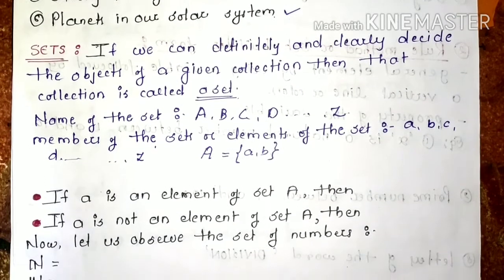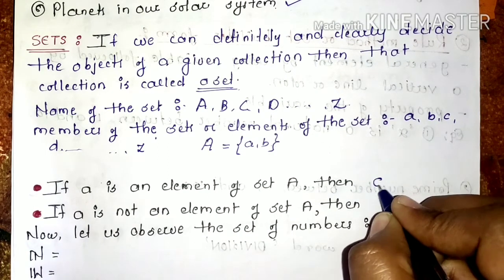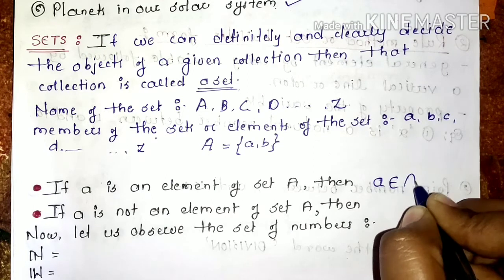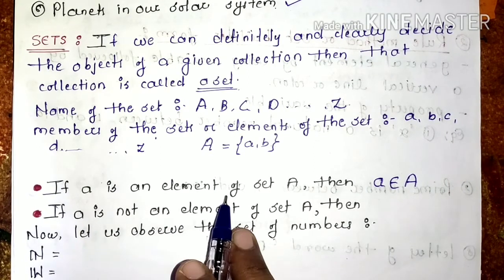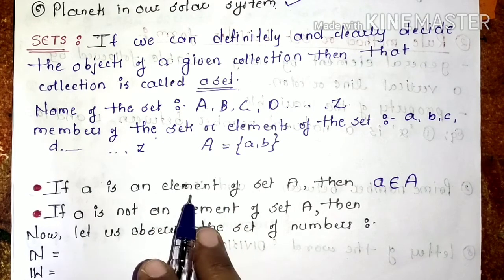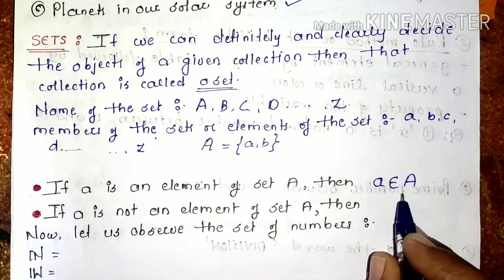Now next point we have: if a is an element of a set A, then how to denote that sentence? Here the given is, if a is an element of a set A, then we have to show it in a symbolic form. Then how to denote? a belongs to capital A. It's a symbolic form to show this particular sentence. If a particular element belongs to that particular set, then we show it by this symbolic form.